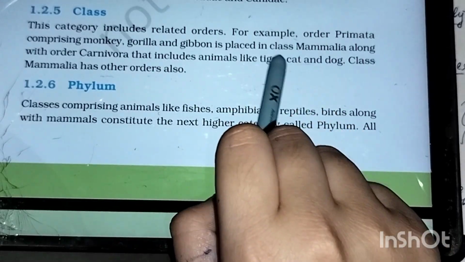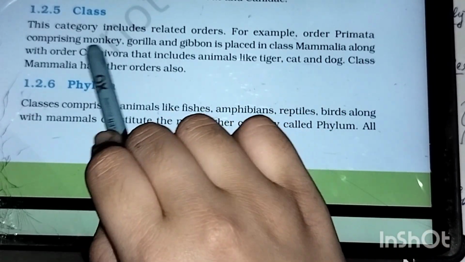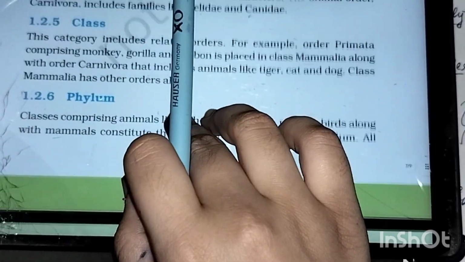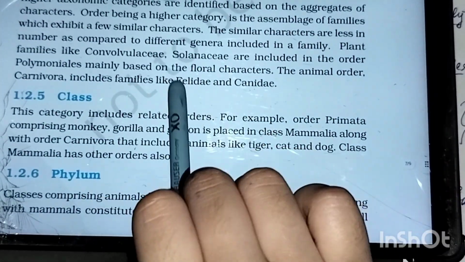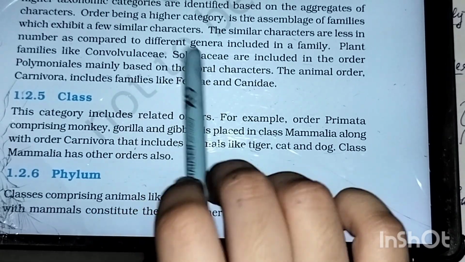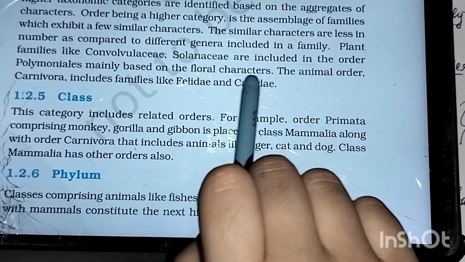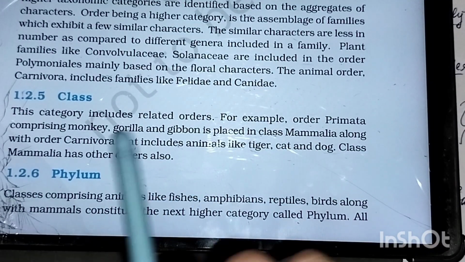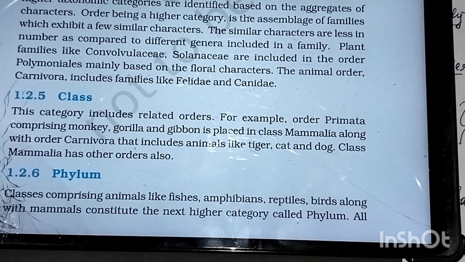Class Mammalia includes what? Carnivora. In Carnivora, what all do we include? Felidae and Canidae, right? Felidae includes Panthera and Felis, while the Canidae includes Canis. So like this you have to categorize them and put them into one page. That is your homework.